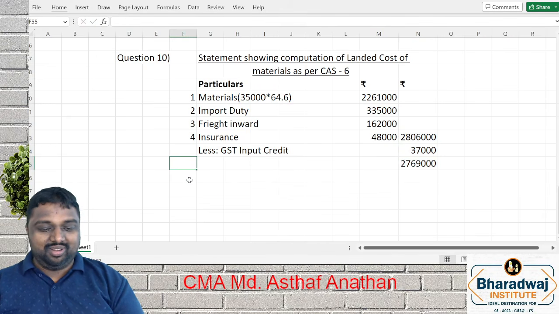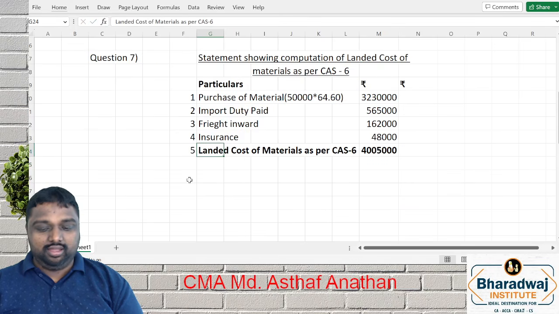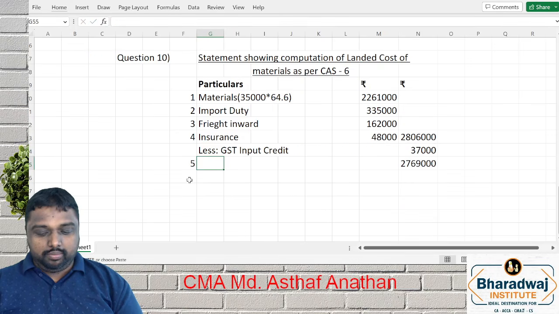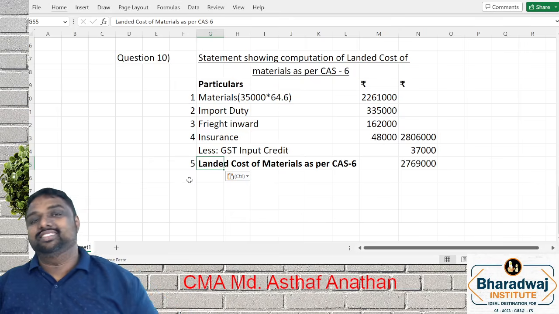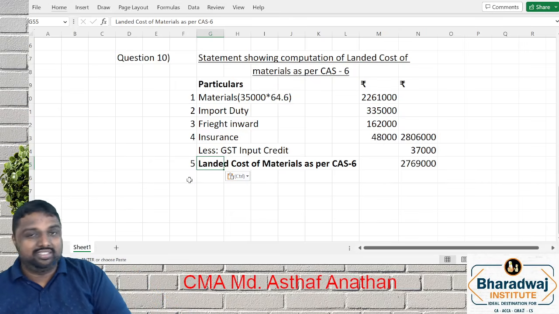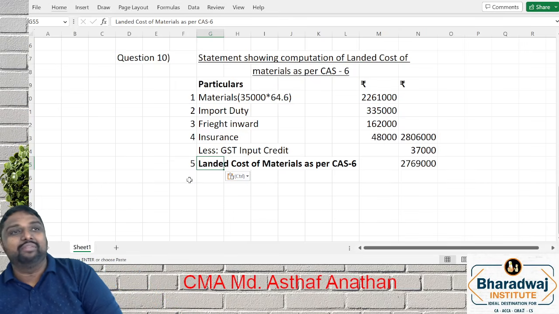So this is the answer you wanted: landed cost of material as per CAS 6. So congrats, all the best. You can take your own time and copy, my dears.